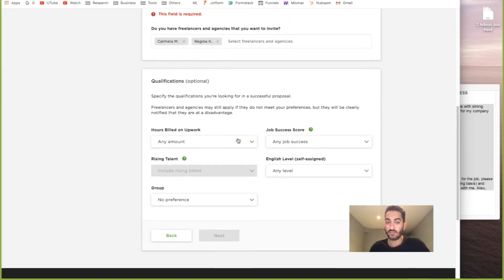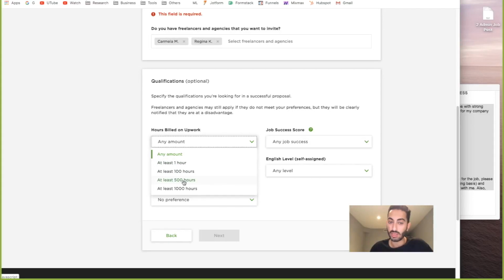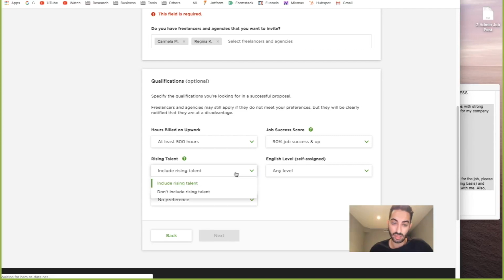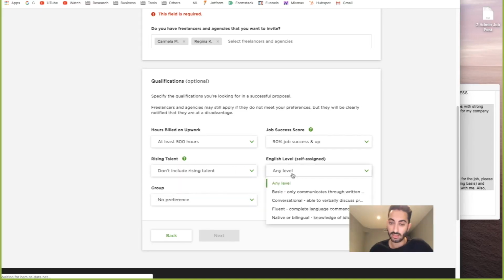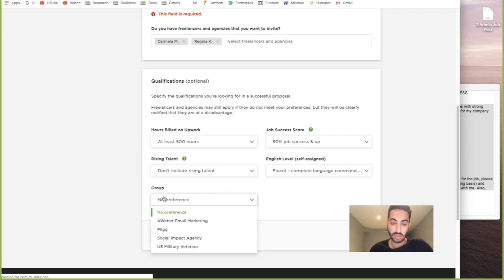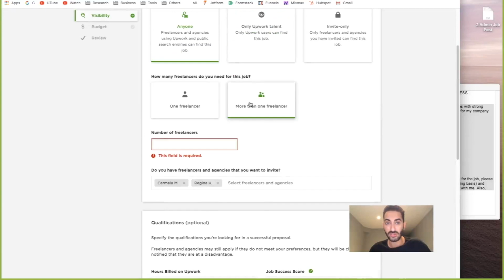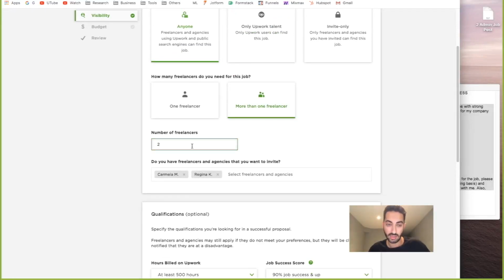Qualifications, definitely. This is one part you have to do. I want somebody at least 500 hours. Let's go with 500. 90% and up. Since there's so many VAs, you want to be as picky as possible. Don't include rising talent. Let's pick fluent, and then that is not relevant. Number of freelancers that it's required. Let's choose, let's say maybe 3.